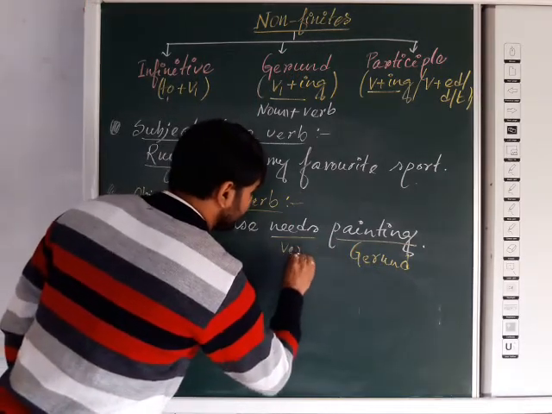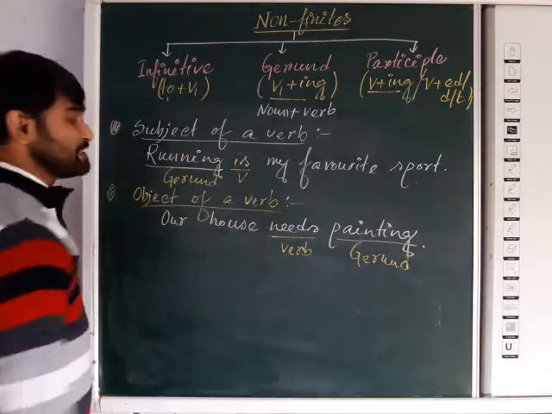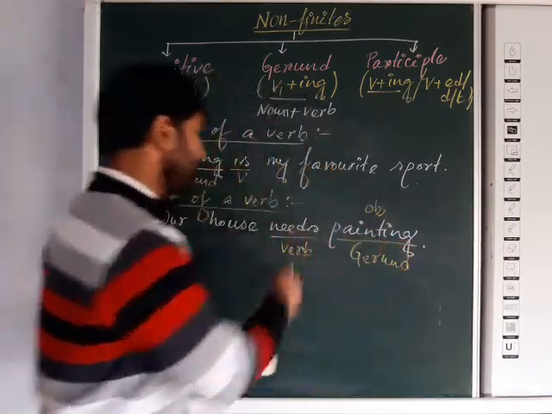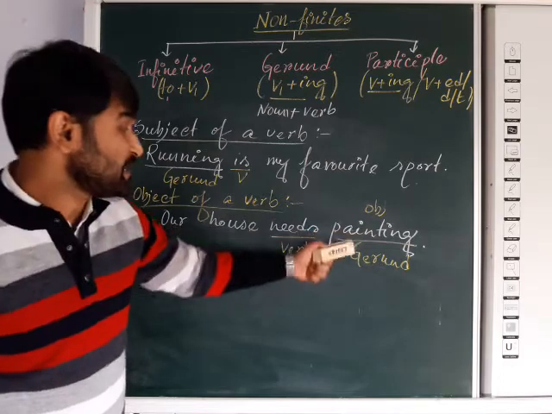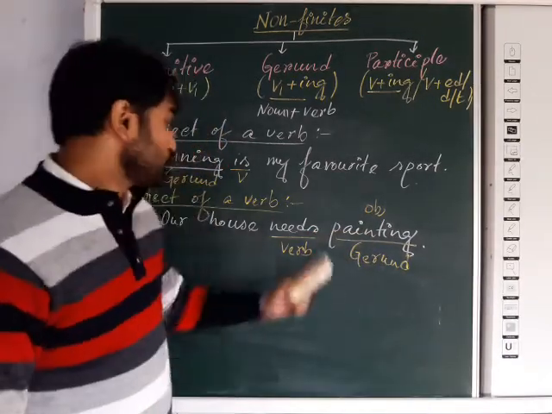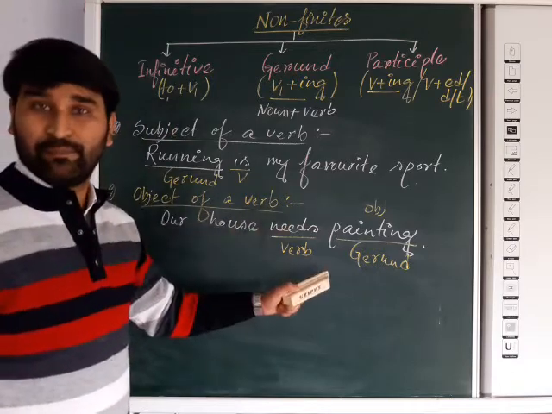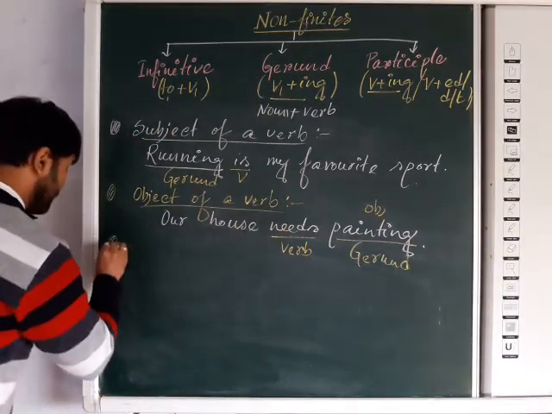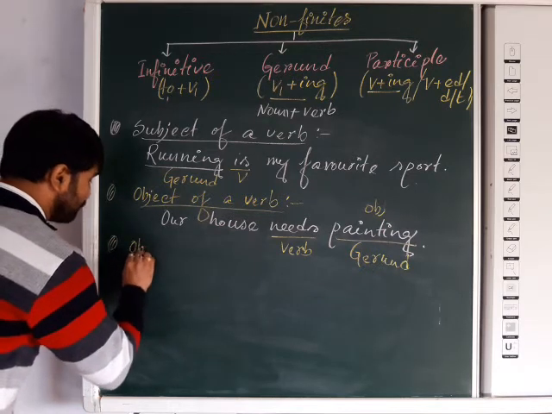The verb is here, that is "needs", and painting is used as an object of the verb. So in "our house needs painting", painting is a gerund, and the word acts like a noun. That's why it is the object of a verb. Okay. Next example.